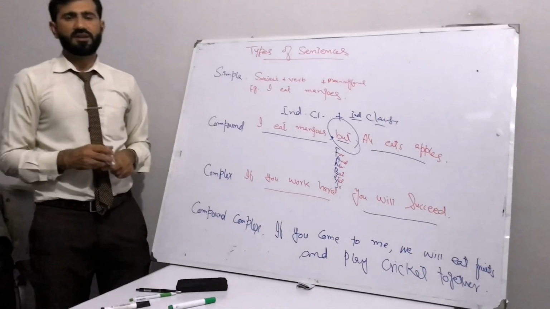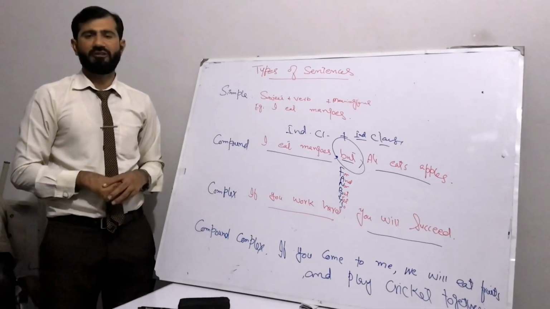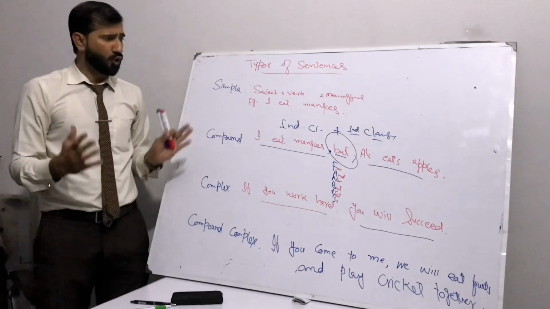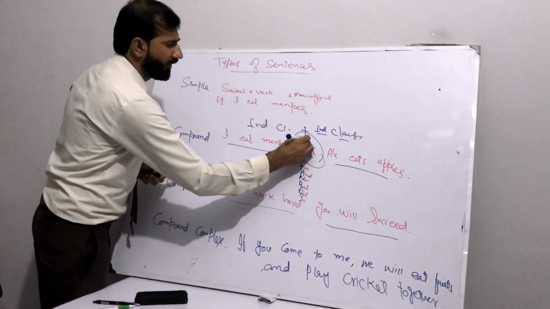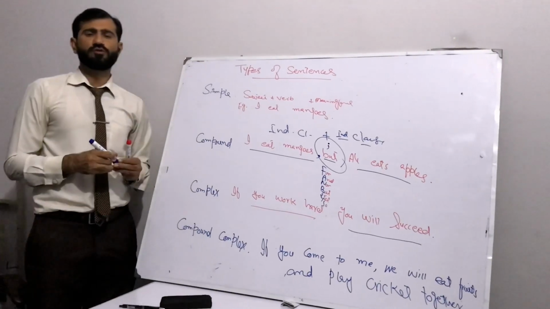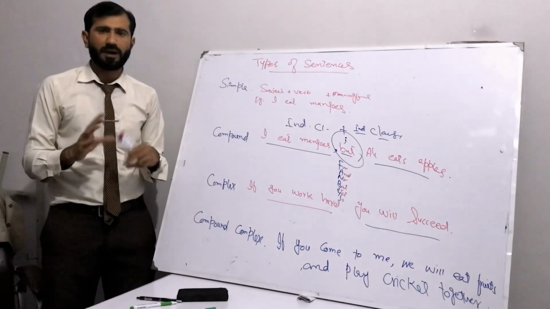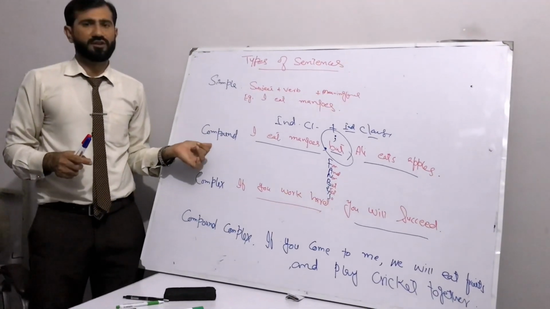Usually, the compound sentence is joined by the coordinating conjunction, which we usually call fanboys in order to learn it easily. But sometimes two independent clauses are joined by the semicolon as well. That is also called a compound sentence. But what you need to keep in your mind is that the combination of two independent clauses is called a compound sentence.